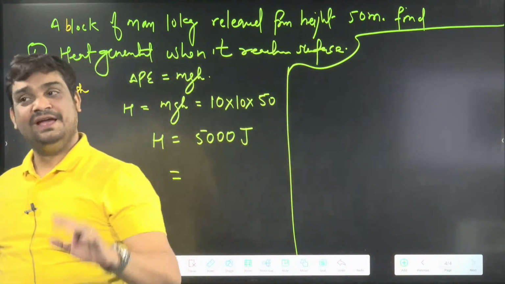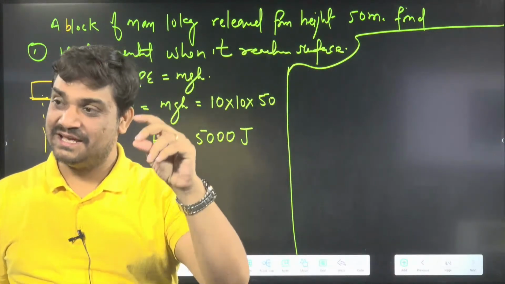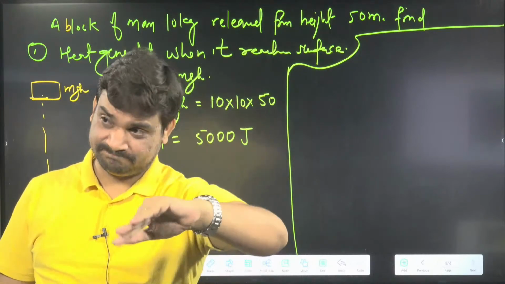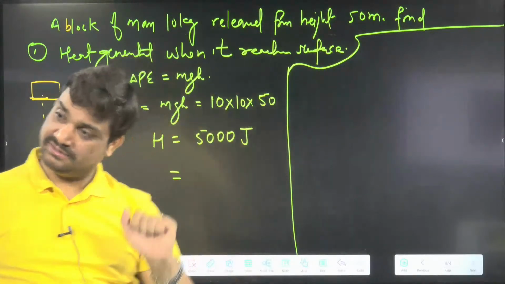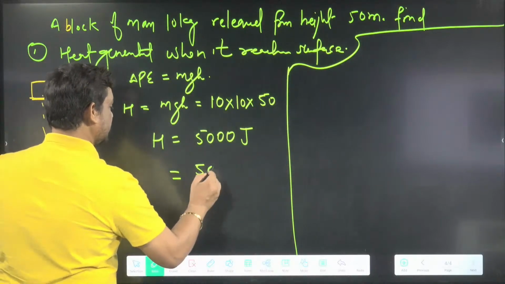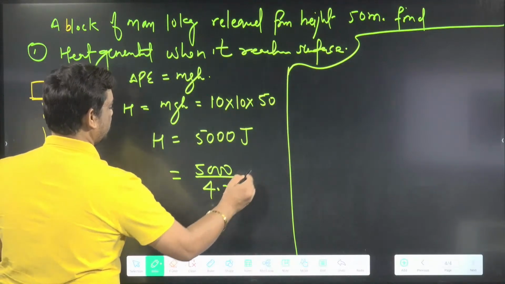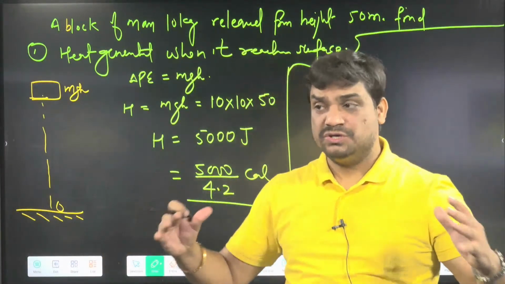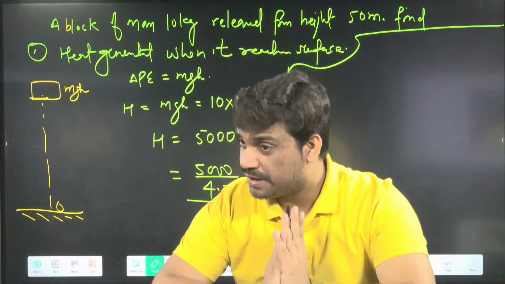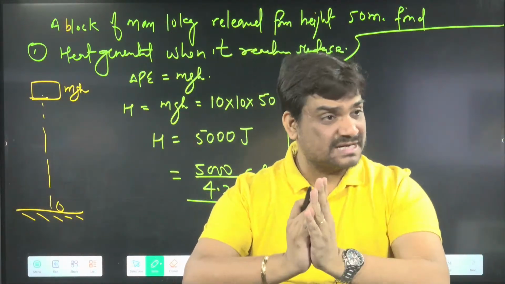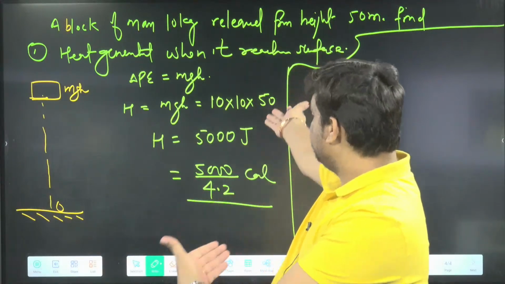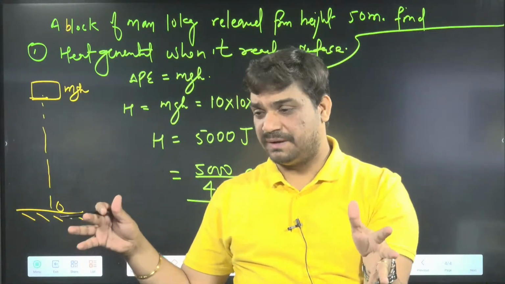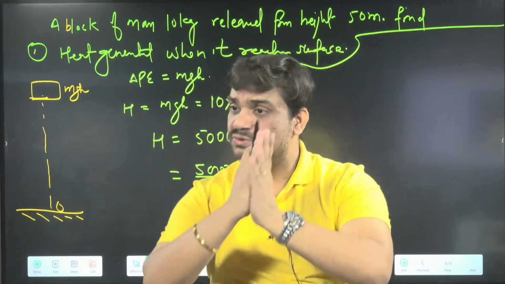What do I have to do? Again here, some people make mistakes with the 4.2. So we can write 5000 divided by 4.2 calorie. That way we can get the answer in calorie as well as joule. You don't have to do the exact calculation, you can do an approximate calculation. 5000 by 4 means the answer will be approximately around 1200. If options are very close, then you need the exact calculation.